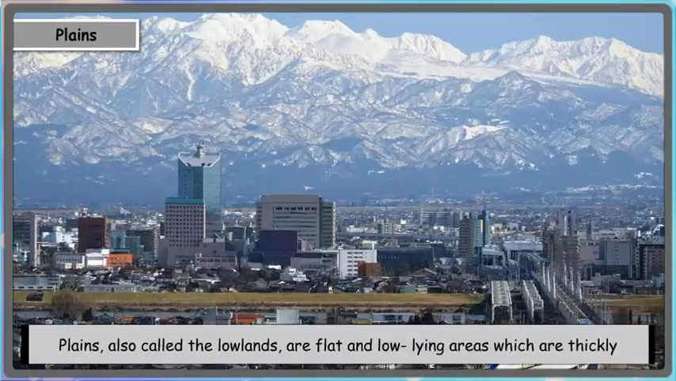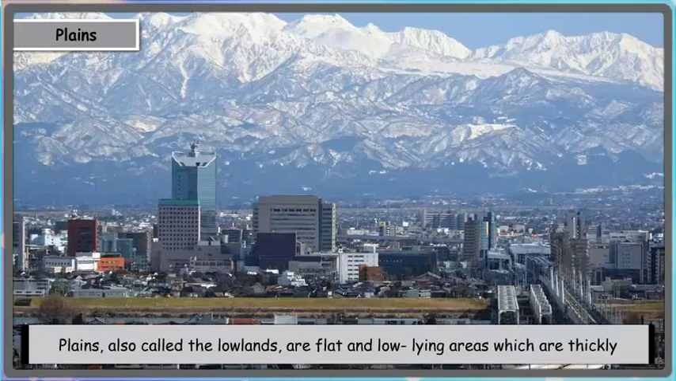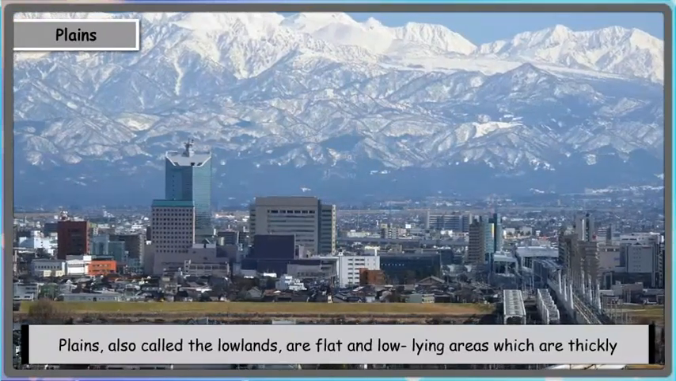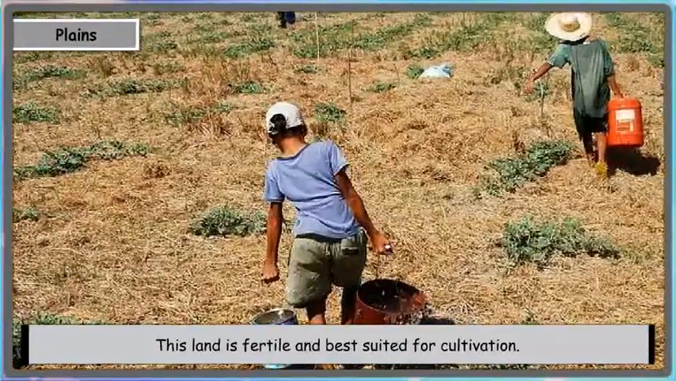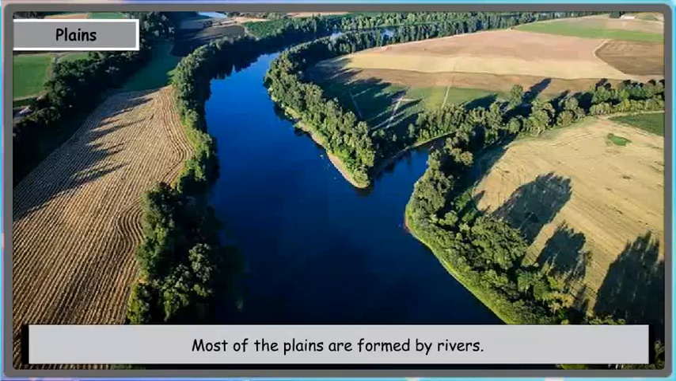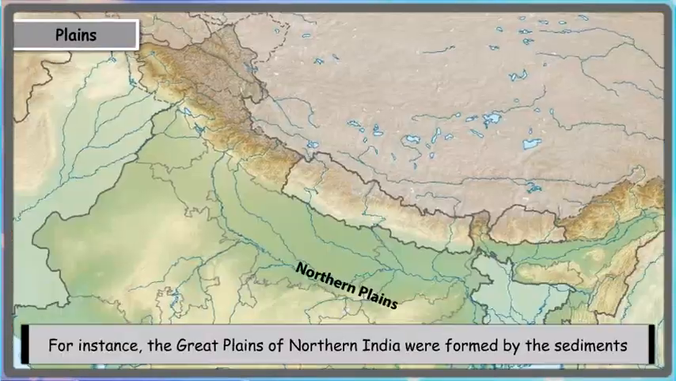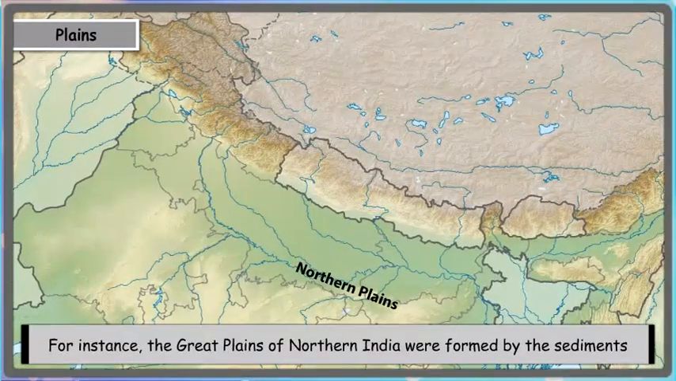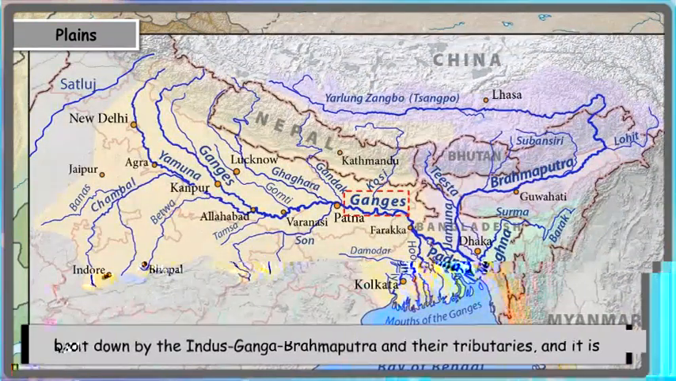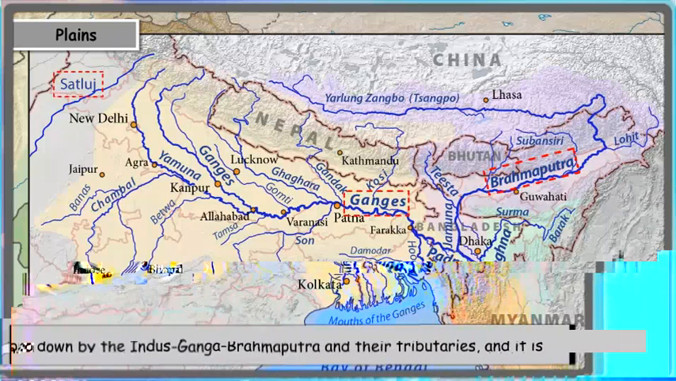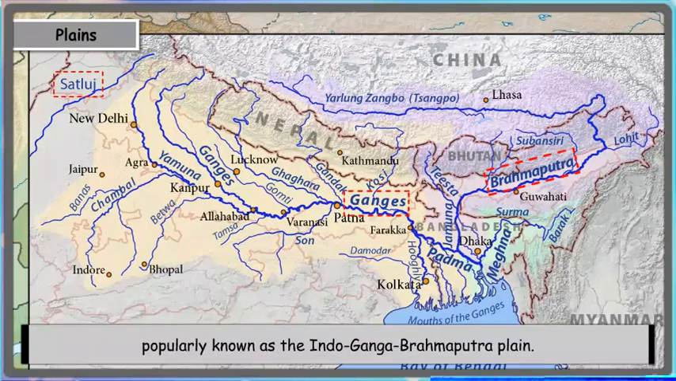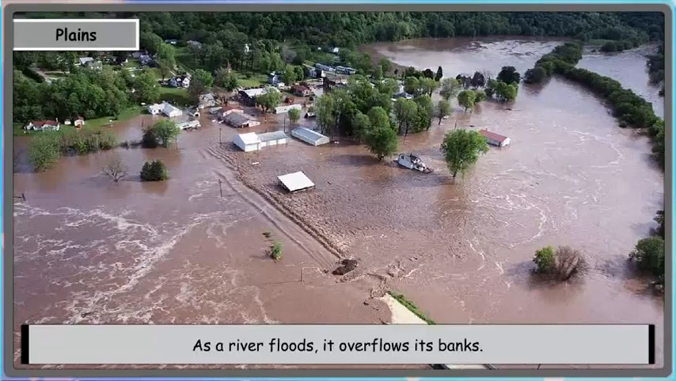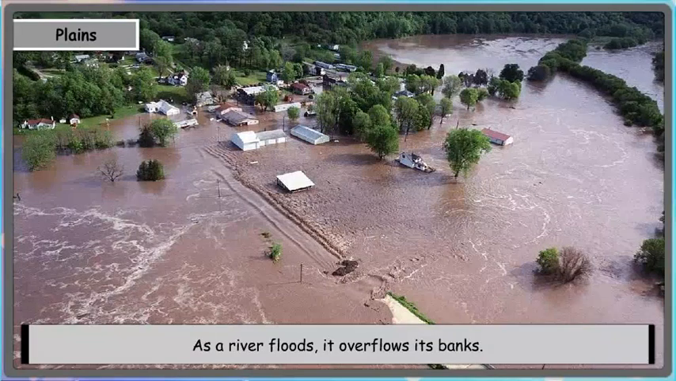Plains. Plains, also called the lowlands, are flat and low-lying areas which are thickly populated. This land is fertile and best suited for cultivation. Most of the plains are formed by rivers. For instance, the Great Plains of northern India were formed by the sediments brought down by the Indus, Ganga, Brahmaputra and their tributaries, and it is popularly known as the Indo-Ganga-Brahmaputra Plain. As a river floods, it overflows its banks.